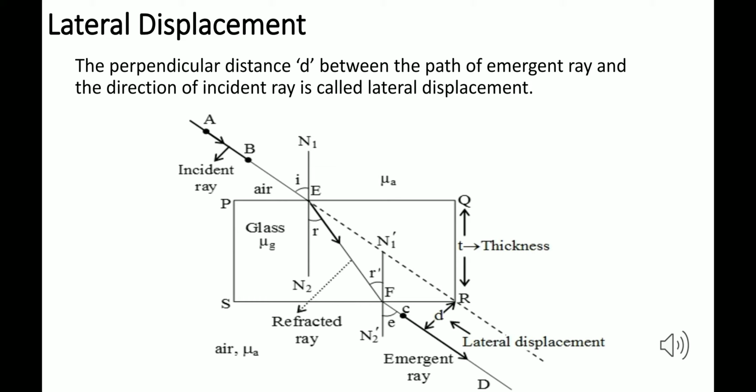You also have to calculate lateral displacement while doing the experiment in the lab. So we move further.